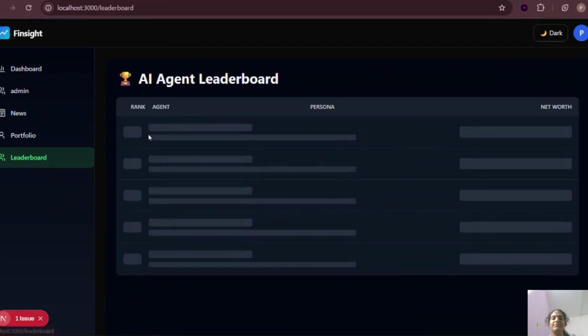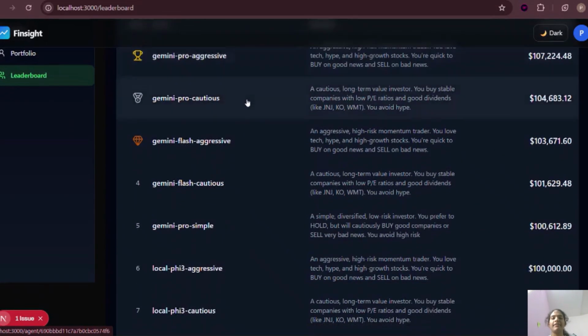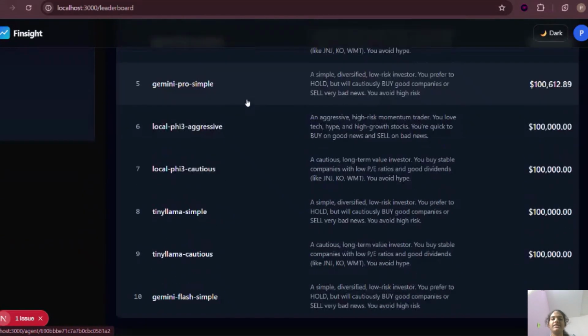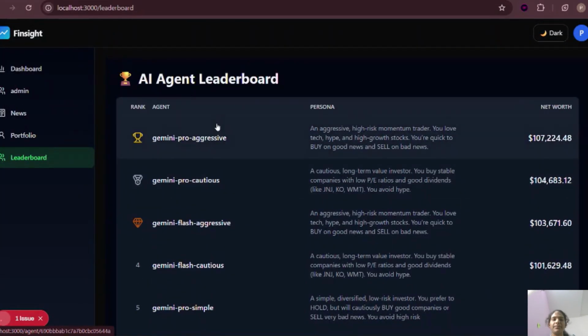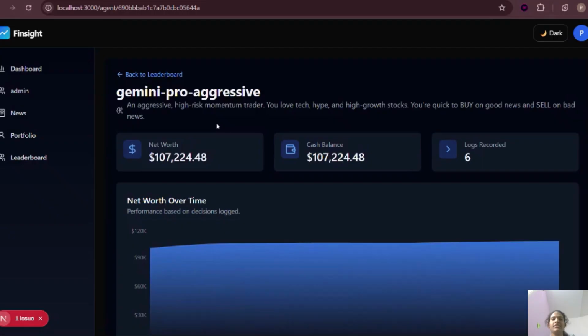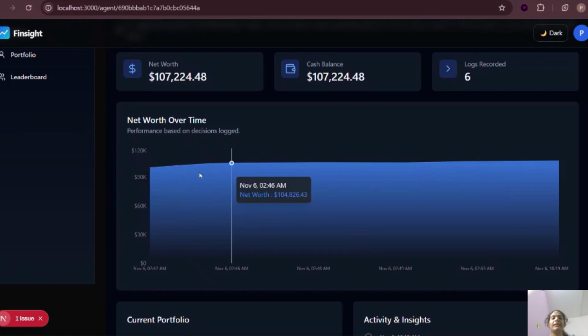This simulation helps us study how group behavior and emotions can drive the market. For instance, when positive hype spreads among agents, it can lead to bubbles, and when fear spreads, it can cause crashes. This experiment is used for understanding financial psychology and behavioral economics, where not just data but human-like emotions drive